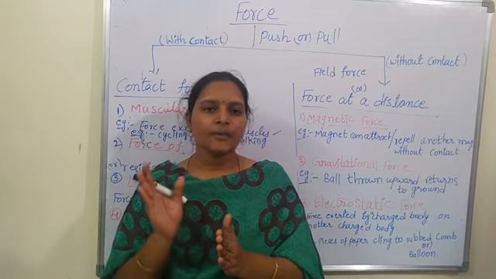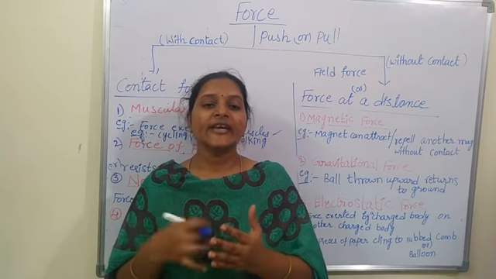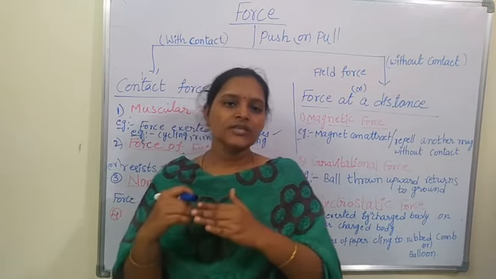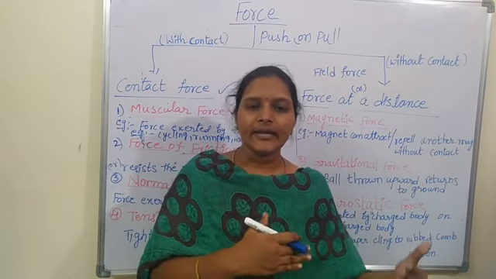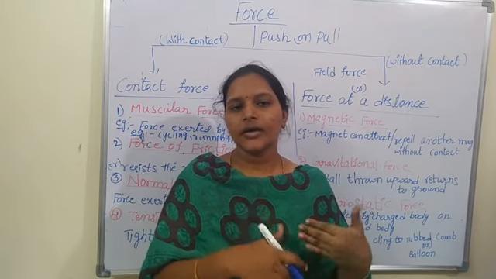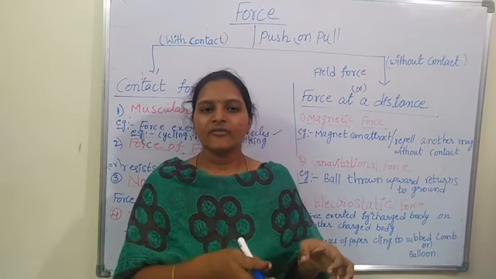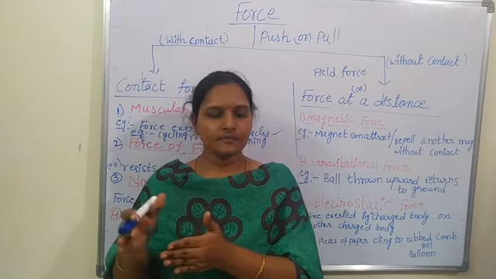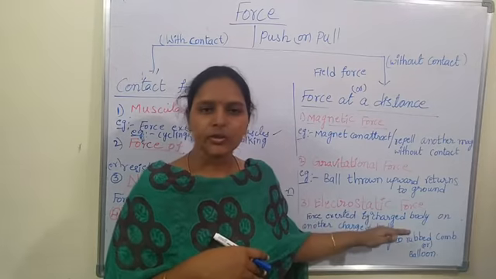Before rubbing, the balloon is not charged, but after rubbing it gets charged, and this charged body can attract the pieces of paper. At that time the pieces of paper also get charged, with the opposite charge. That's why the pieces of paper are attracted towards the balloon, or the comb also. This is what happens in electrostatic force.